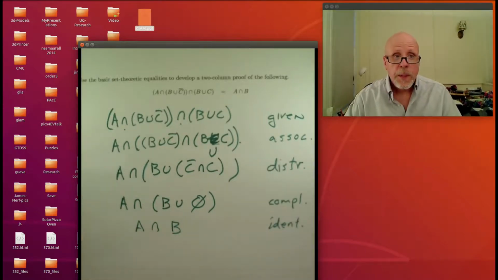And that's where we wanted to be. So there you go. That's not too bad. Depending on personal preference, professors will typically not give you two-column proof problems that are going to go past 5 or 6 deductions. So if you find yourself at deduction number 11, there's a good possibility you went off in the wrong direction somewhere back at the beginning.